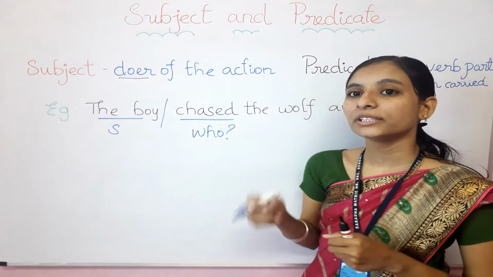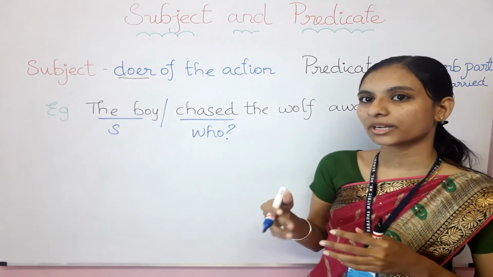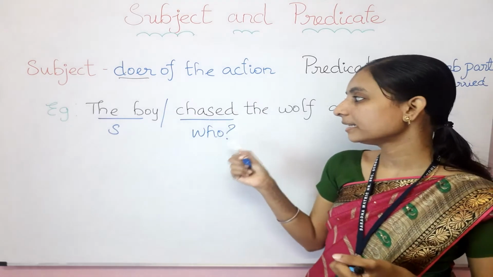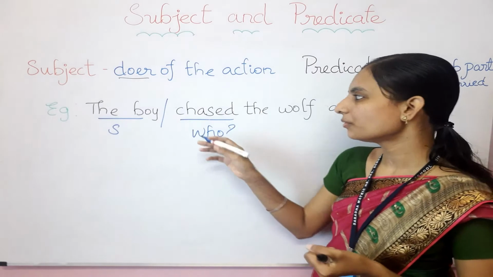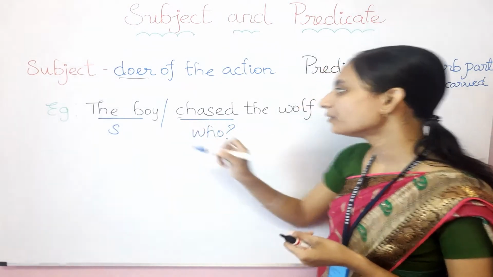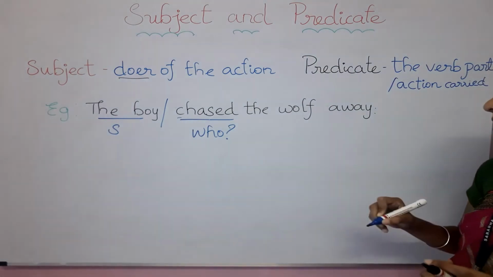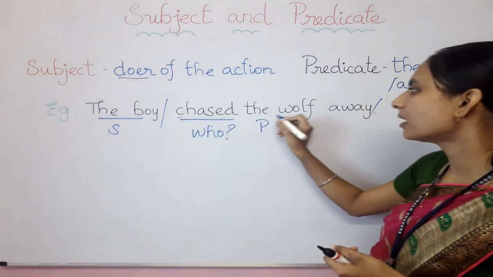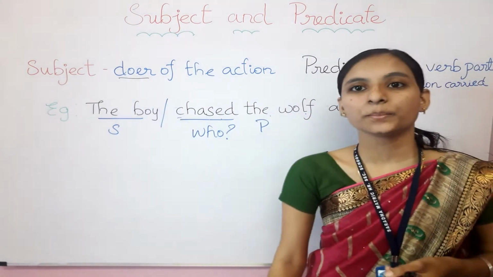And the boy chased the wolf away, so we can say he chased it away, right? So chased here is the verb only. So the verb part, as I said at the beginning, from the verb part to the end of the sentence, is the predicate only. So all these words are the predicate parts.